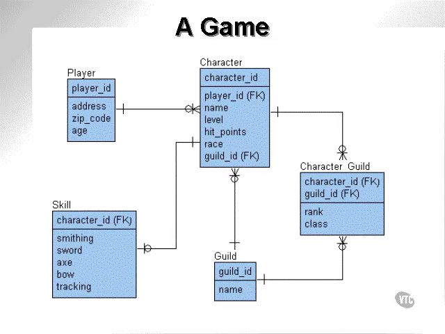The game schema. A player playing the game can play with many characters. Each of those characters can have an individual skill, which he's particularly good at. Each character can belong to a single guild, or a guild can have many characters within each of the guilds. Since a player can have many characters, the result is that there's actually a many-to-many relationship between the player and the guild. This many-to-many relationship is resolved by the character guild.